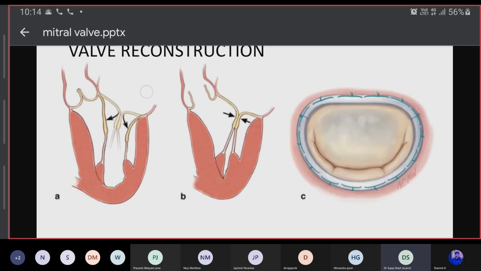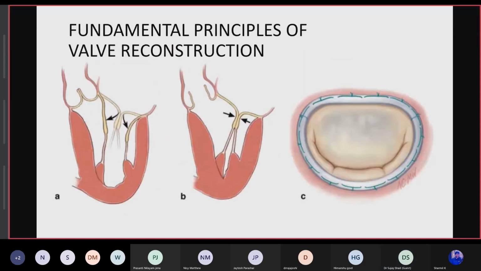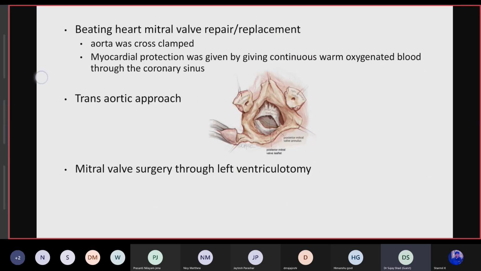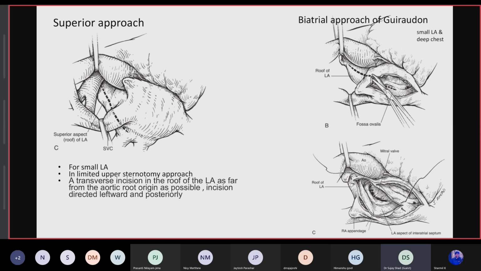If you have a leaking cross clamp and the aorta is full, you will almost never be able to display the top left corner of the mitral annulus. So if you are having difficulty in approaching the top left corner of the mitral valve, the lateral trigone, then you might as well have a quick look at whether the aorta is flat or not. Aorta being flat is very important for you to displace the SVC towards the left side.